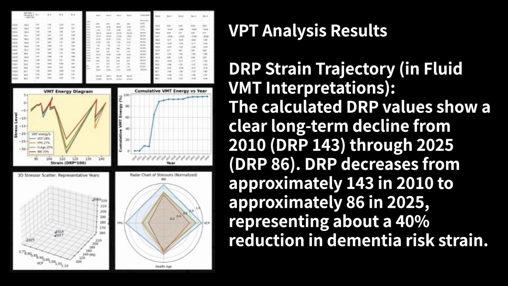VPT analysis results. DRP strain trajectory. In Fluid-VMT interpretations, the calculated DRP values show a clear long-term decline from 2010, DRP 143, through 2025, DRP 86. DRP decreases from approximately 143 in 2010 to approximately 86 in 2025, representing about a 40% reduction in dementia risk strain.